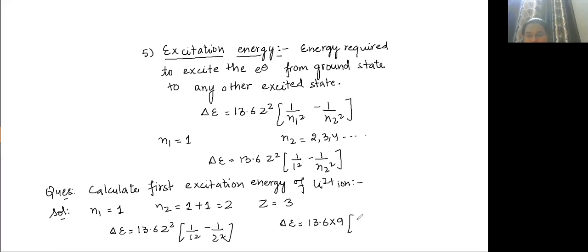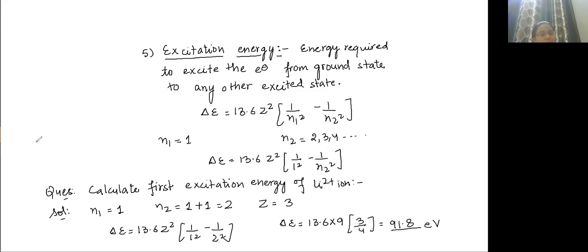So it will be 3 by 4. Solve this, you will get the answer in electron volt and you will get 91.8. So excitation energy is clear.